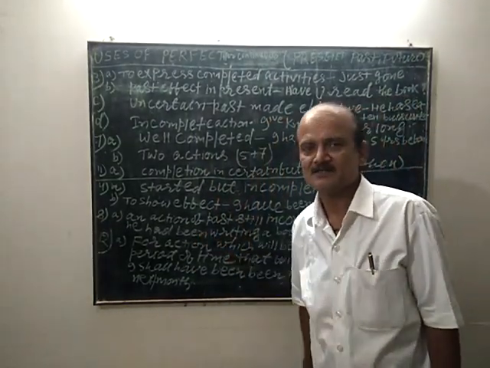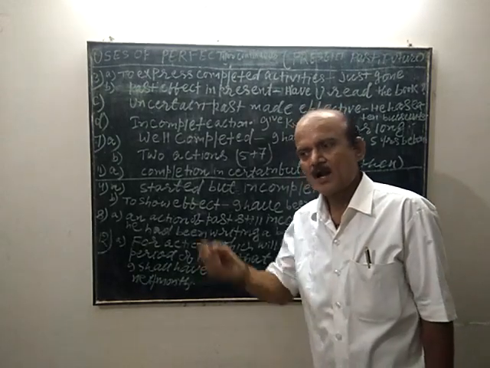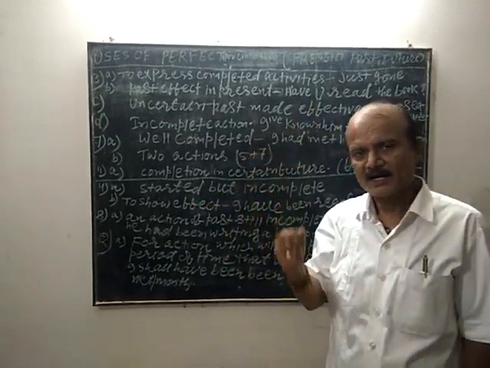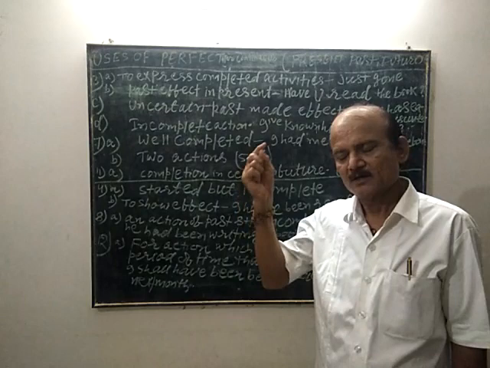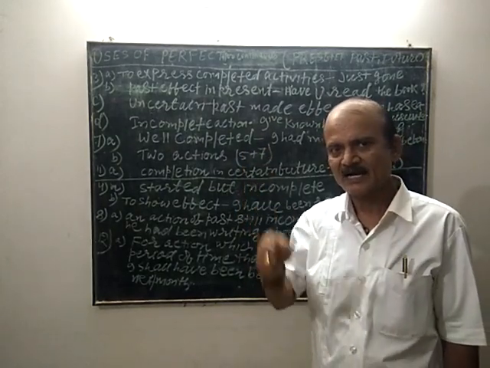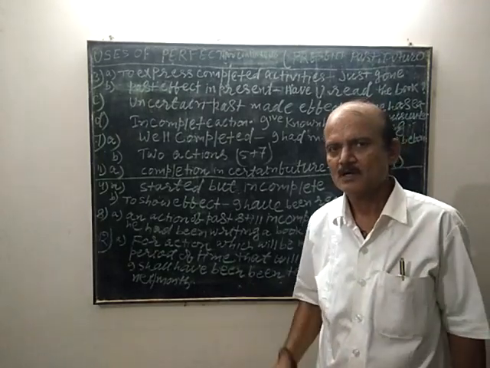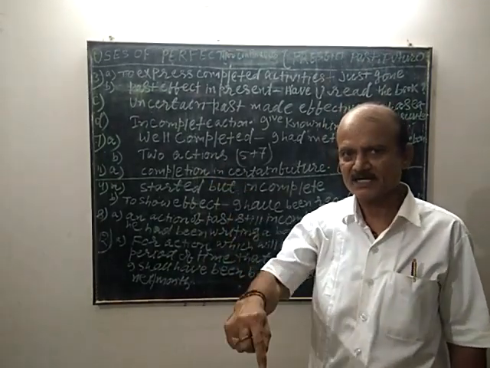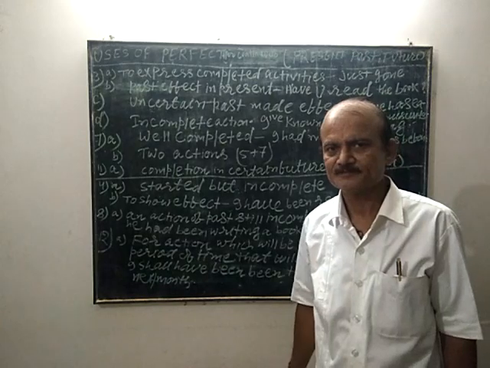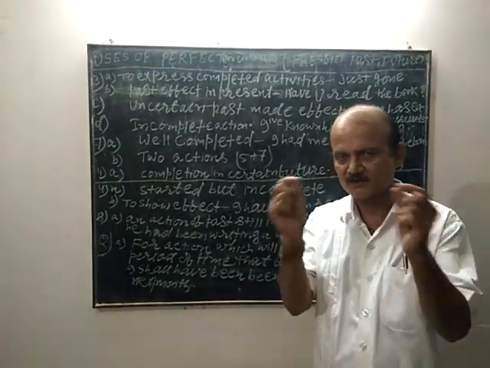the students had taken out the book before the teacher entered the class. Here there are two actions.